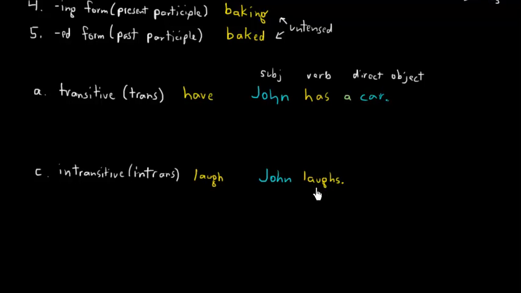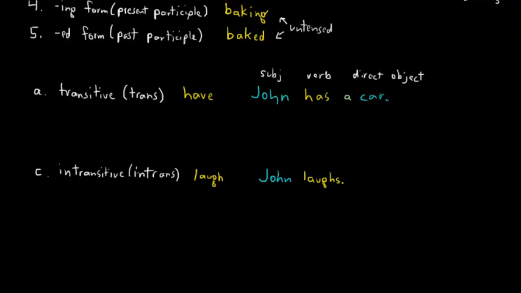John is the subject. Laugh is the verb. And a direct object? John laughs a dog. John laughs a car. Those really make no sense at all. So this is an intransitive verb, and this is one that's pretty much always intransitive. I can't think of a transitive use of this one, or a transitive definition. Okay, so those are transitive and intransitive.